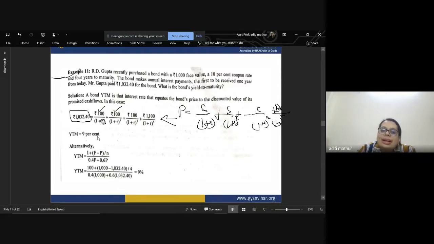But it is very difficult for us to calculate these types of percentages, so we use an alternative formula.